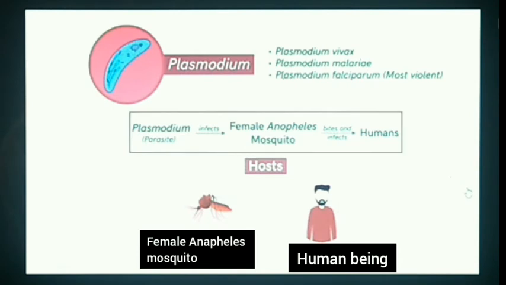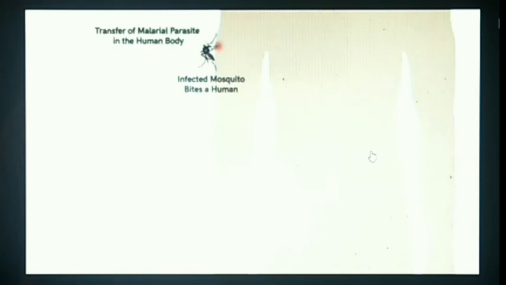Let's understand the complete life cycle of this malarial parasite. It all begins when the female mosquito bites the human. This helps the transfer of the malarial parasite into the human body. The mosquito releases saliva in the human while enjoying the blood meal. Thus, the parasite gets the chance to enter into the human body. The Plasmodium gets transferred into the human in the form of spores called sporozoites.